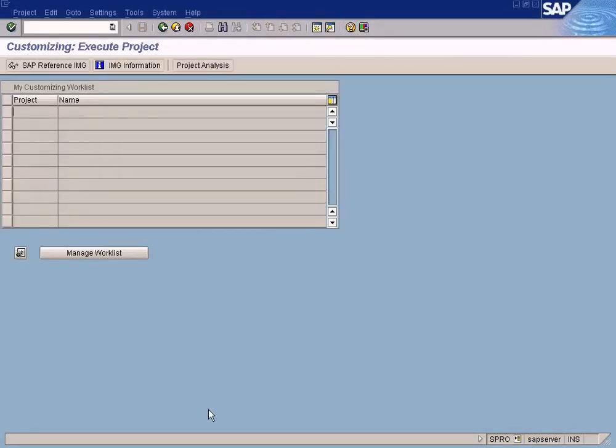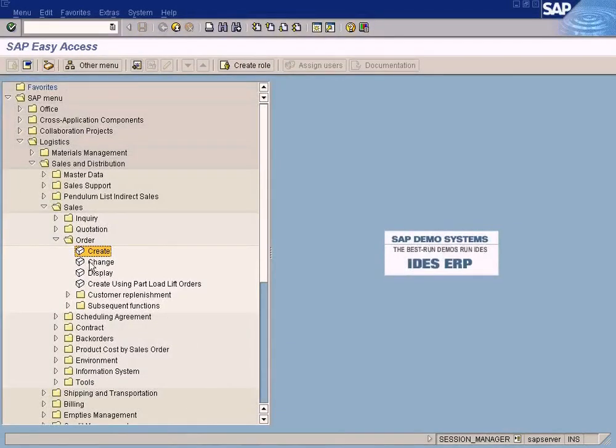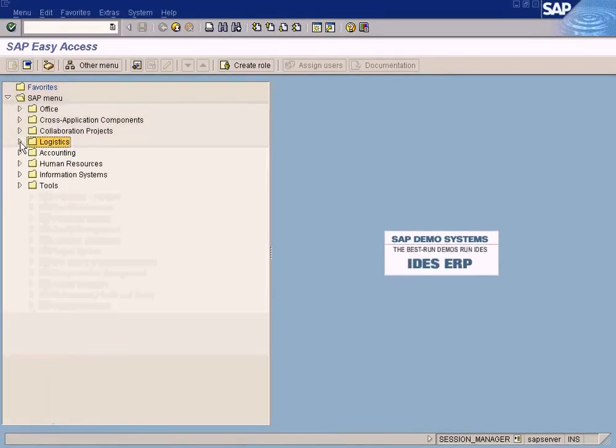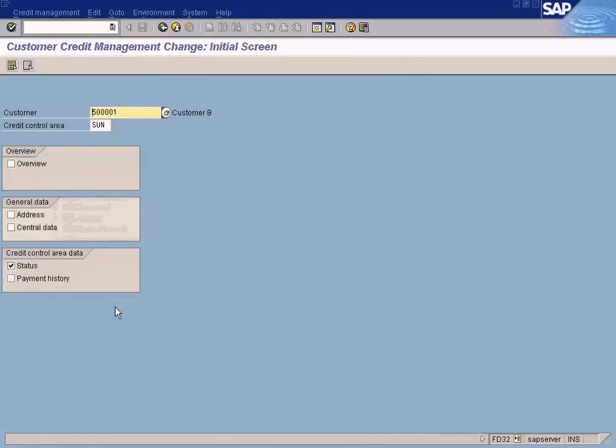Now let us go and create a credit limit for the customer. It's over here. Let me just close this first. Okay, see this? This is the menu path to create the credit limit. It's under account receivable, financial accounting, under credit management, master data. You just come here and press this change and enter the customer code. This is the customer code I'm going to enter, 50001, and the credit control area, which is Sun.